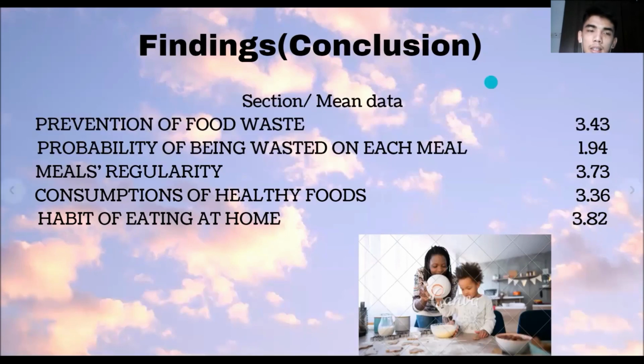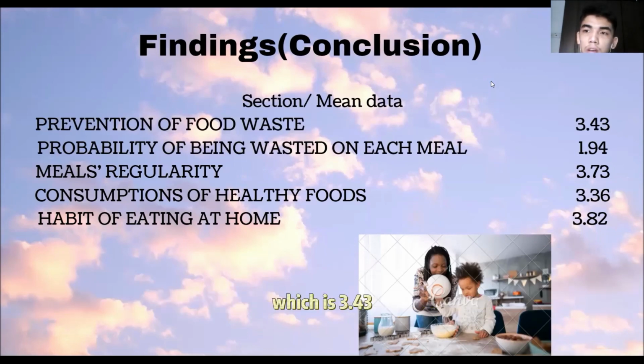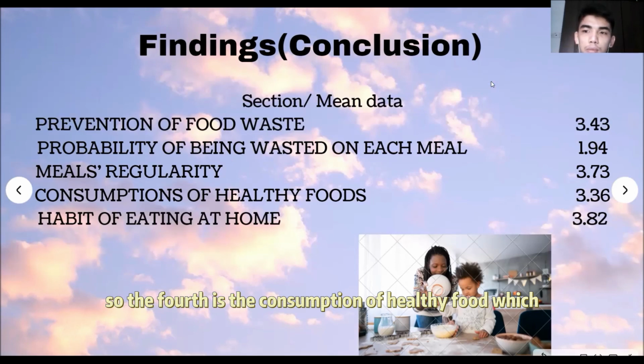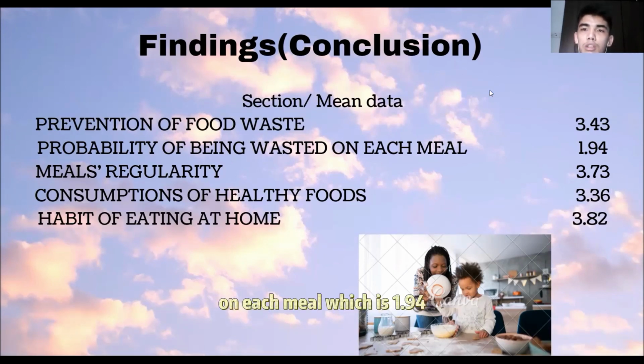Next, the third highest finding mean data is the prevention of food waste, which is 3.43. Respondents know that if we waste the food is not good behavior. So the fourth is the consumption of healthy food, which is 3.36. And lastly, the probability of being wasted on each meal, which is 1.94.